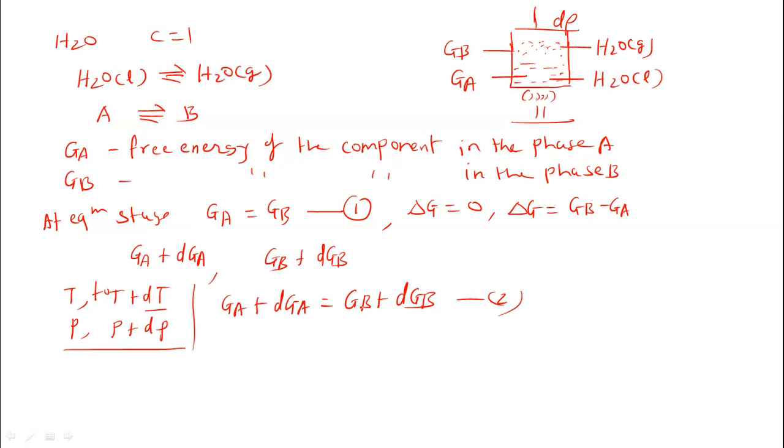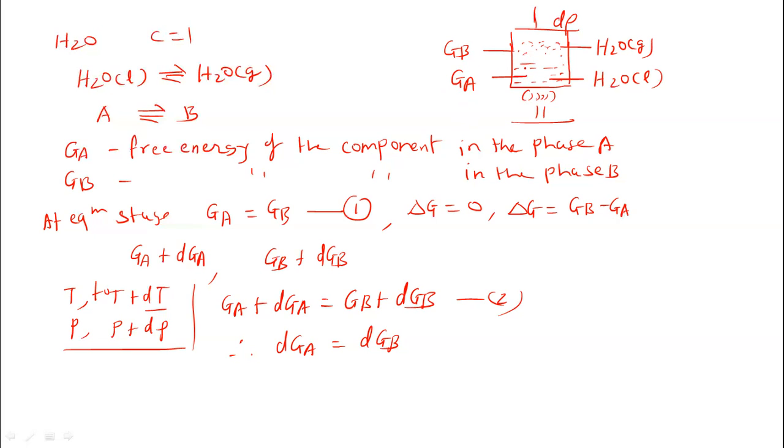Now we know that GA is equal to GB according to equation 1. Therefore, we can write dGA is equal to dGB, where dGA is the small increase in the free energy for the phase A and dGB is the small increase in the free energy for the phase B. Try to understand this, where GA is the free energy of the component in the phase A, and GB is the free energy of the same component in the phase B. As we increase the temperature, there will be an increase in the free energy for both.